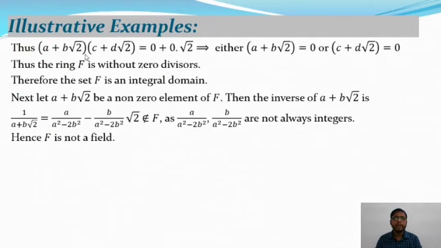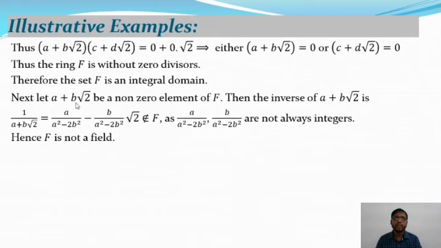Thus a plus b root 2 into c plus d root 2 equals 0 plus 0 root 2, and this implies either a plus b root 2 equals 0, or c plus d root 2 equals 0. So the ring F is without zero divisors, it is commutative, and it has a unit element. Therefore the set F is an integral domain. After that we shall prove whether it is a field or not.